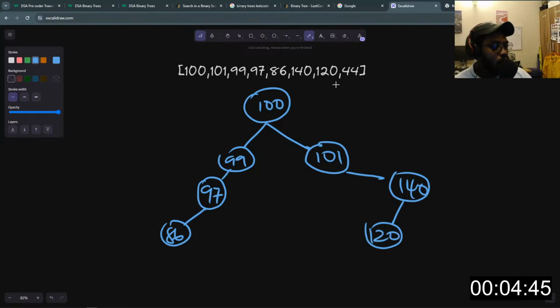And then we have 44. 44 is less than 100, is less than 99, is less than 97, less than 86. So it will become the left child of 86. So we'll have 44 here. So this is what this array would look like in a tree form, right?